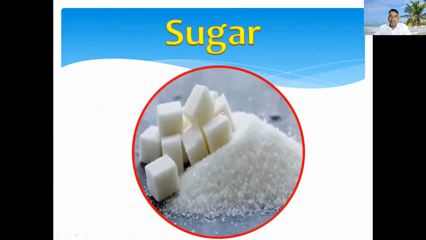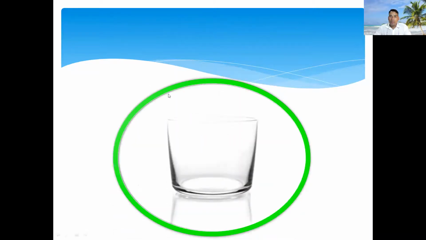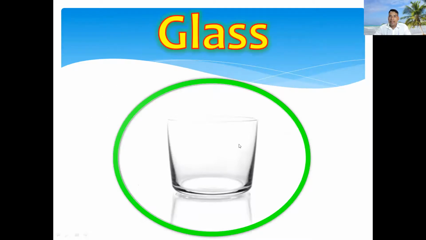Next slide. What picture is this? Very good, this is sugar. And sugar, can we count or can't we count? If we cannot count, we can say uncountable nouns. Very good. Next slide, you can see here, what picture is this? Good, this is glass. Glass, can we count or cannot count? What can we say, countable noun or uncountable noun? Very good, this is countable noun.